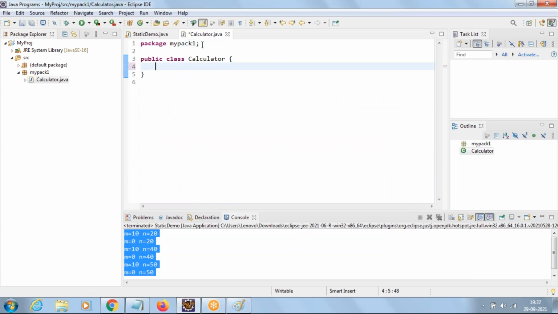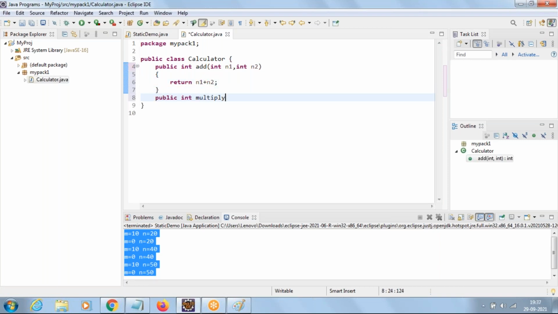On the top line you can see package mypack1. Now in the Calculator class you can write some methods like this. Public int add, which takes two arguments n1 and n2, and we'll say return n1 plus n2. Public int multiply, which takes two arguments n1 and n2, and we'll say return n1 into n2.